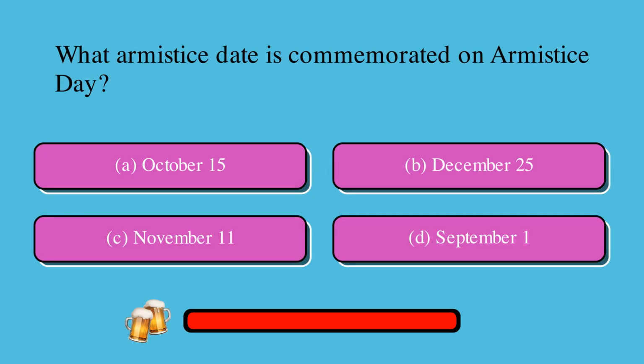What armistice date is commemorated on Armistice Day? Is it A, October 15th, B, December 25th, C, November 11, or D, September 4th? The correct answer is C, November 11.